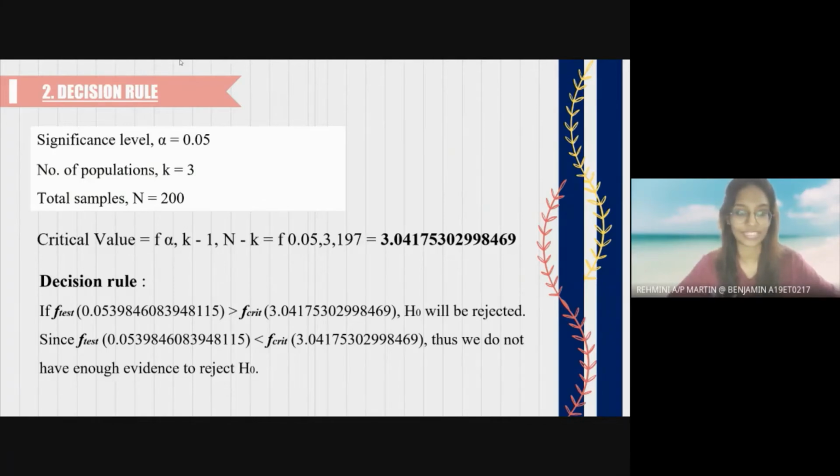Okay, moving forward is the decision rule, whereby if F-test is greater than F-critical 3.0418, therefore H0 will be rejected. However, since F-test 0.05398 is lesser than F-critical 3.0418, therefore we do not have enough evidence to reject H0.